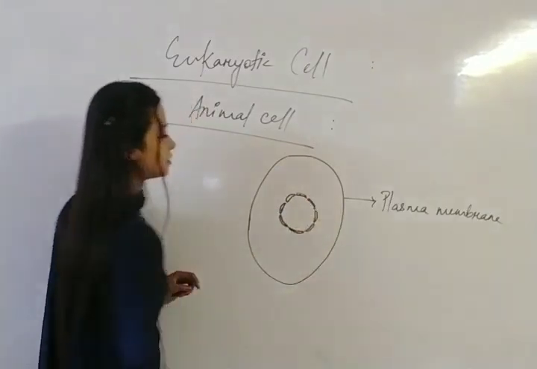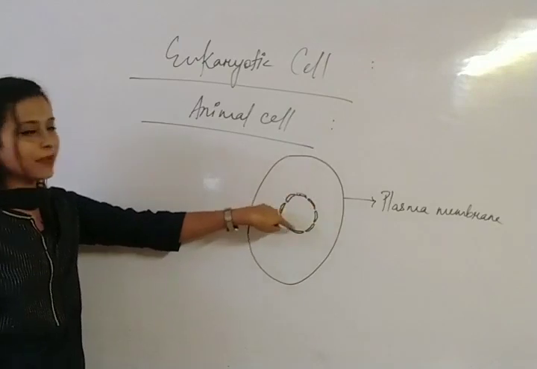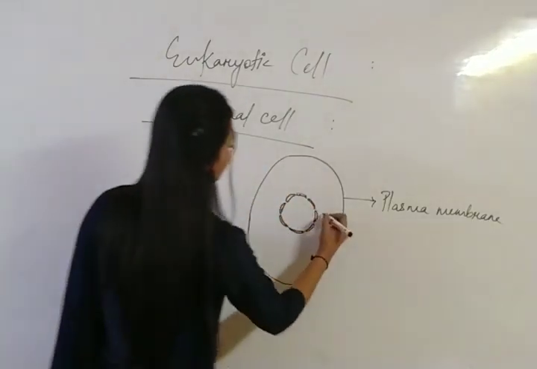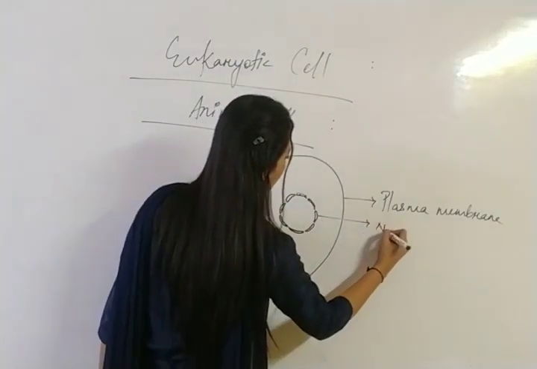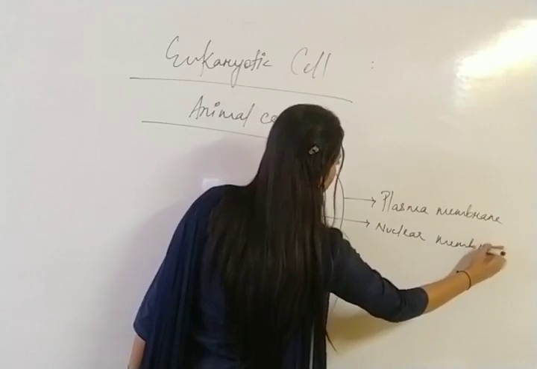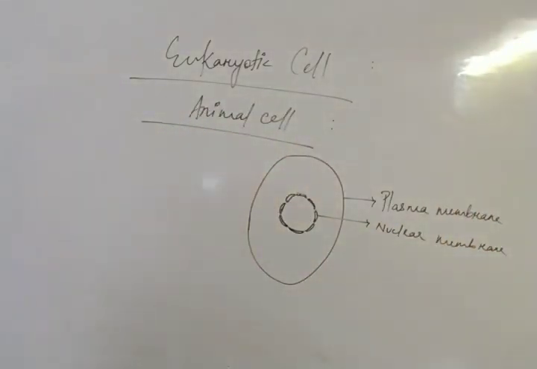Clear? So it is a double membrane nucleus, and this membrane is known as the nuclear membrane.